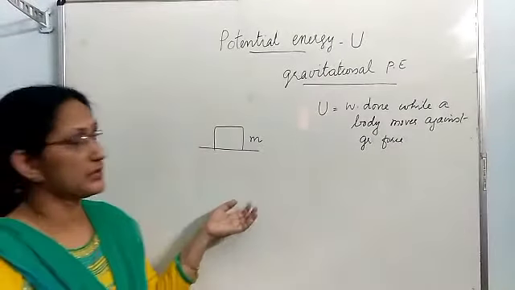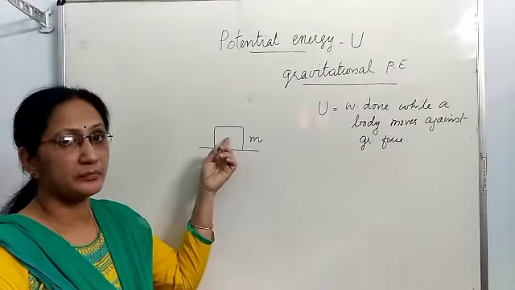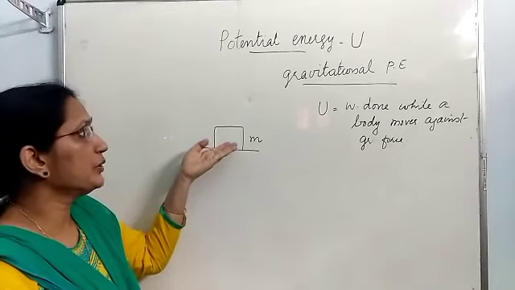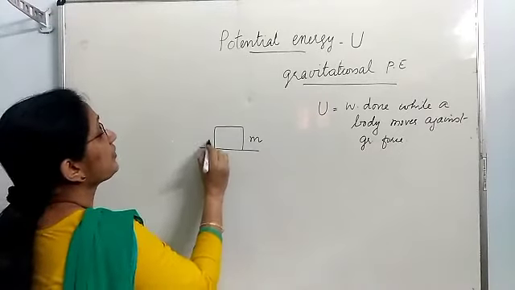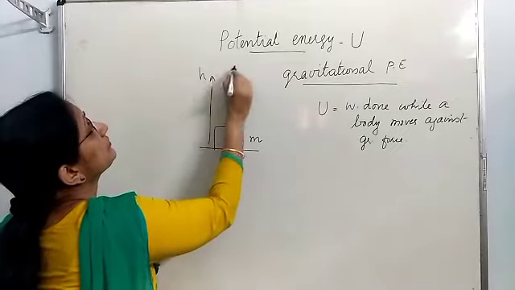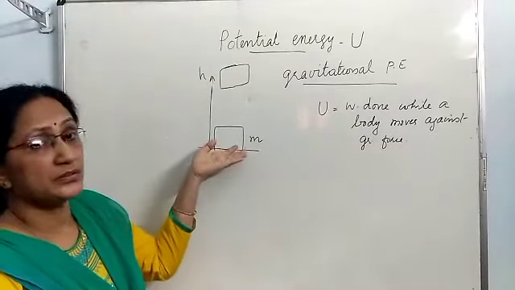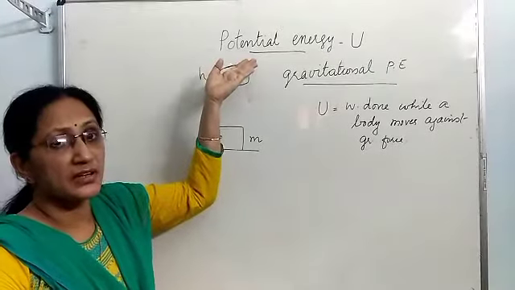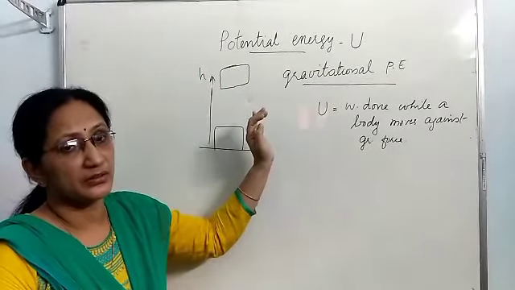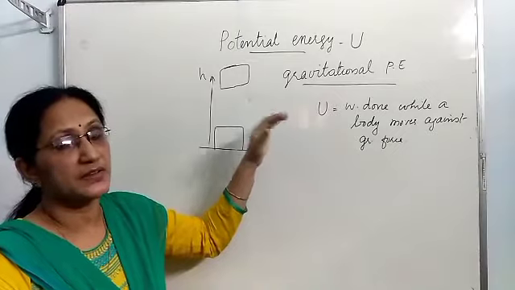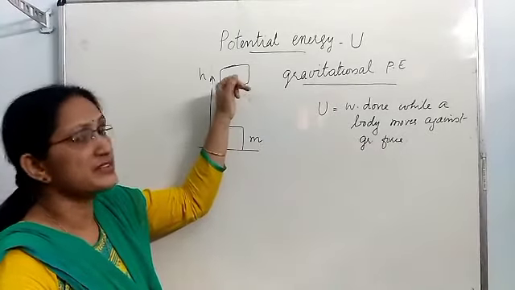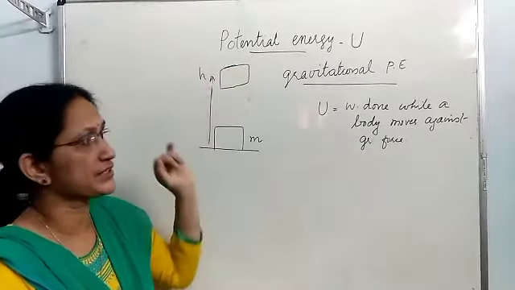Look at this example. There is a body of mass m, and we are going to lift it up to a height of h. To lift this body through a distance h, how much work is to be done? That work is getting stored in the body when it reaches here in the form of potential energy.